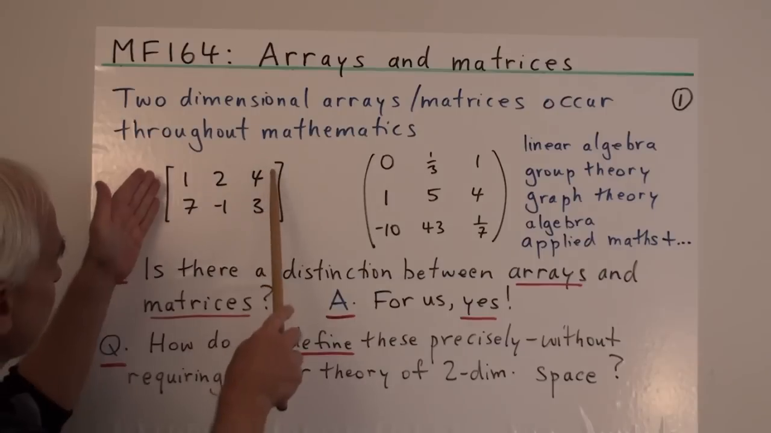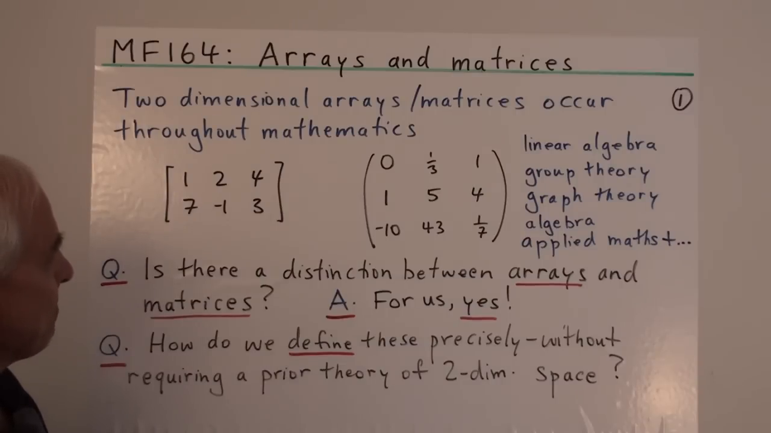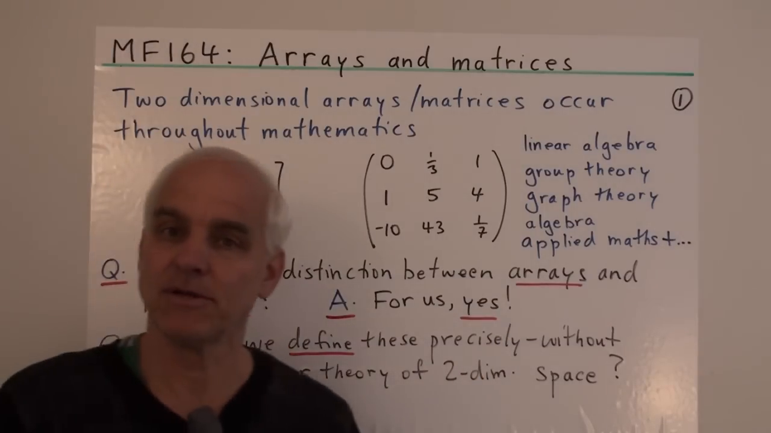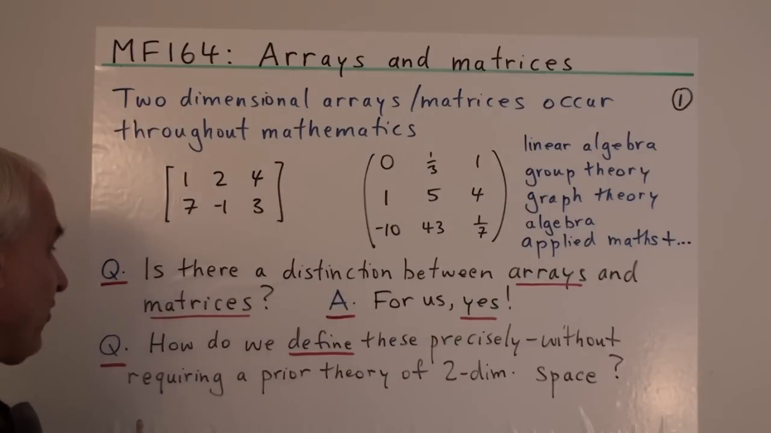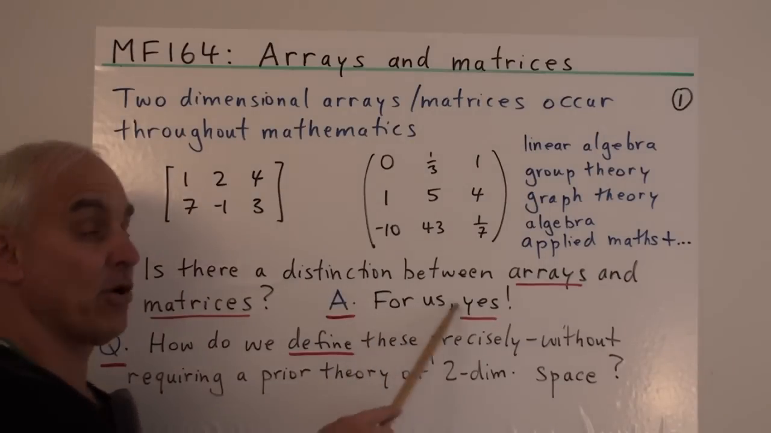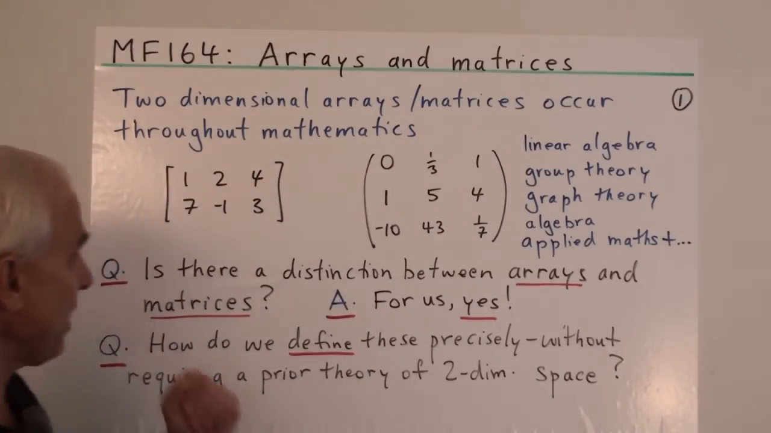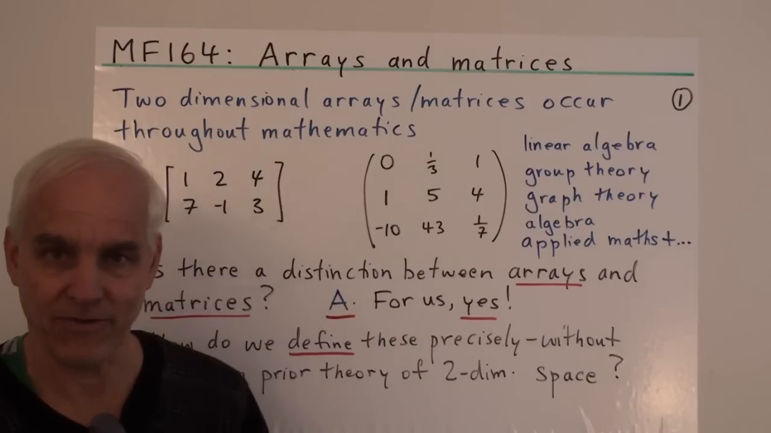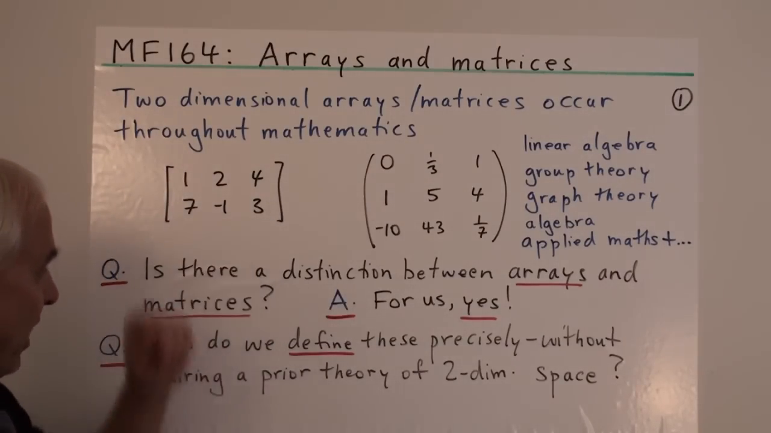Okay, so sometimes we write them with square brackets, sometimes with round brackets like this. And there's different terminology, so the word array and the word matrix are often used interchangeably. So a natural question is, is there a distinction between arrays and matrices? And for us, there will be. This is not necessary, but we are going to think about arrays as looking like this, and matrices as looking like this. And there will be a difference. Today we're going to be talking about arrays.